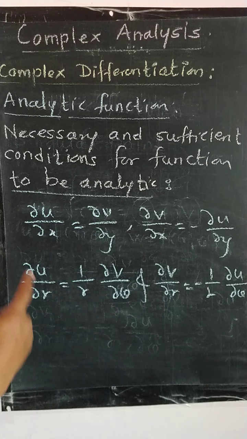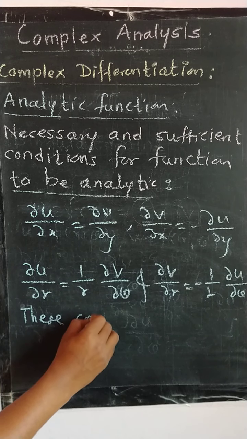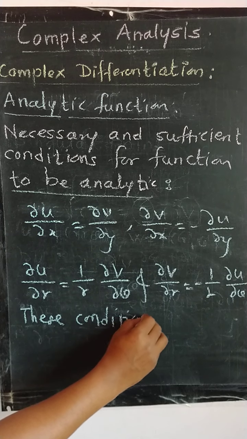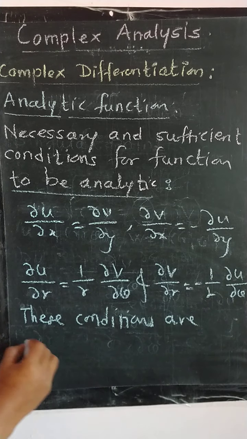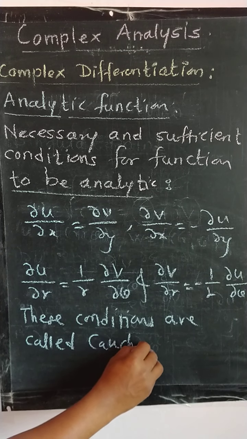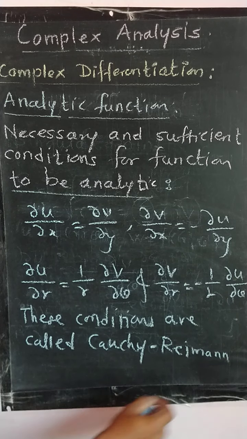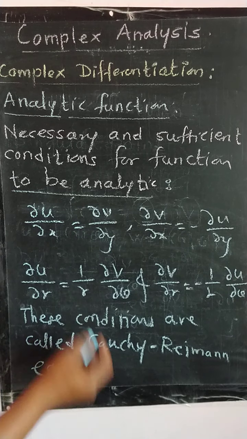So these conditions are called Cauchy-Riemann equations or conditions.